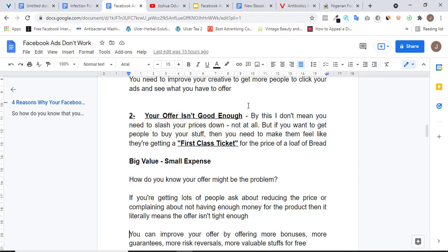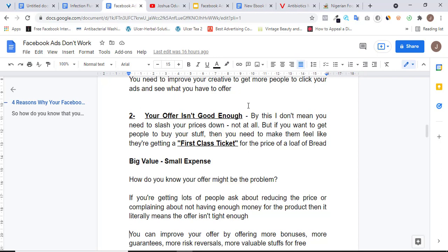All right. So try to learn how to create more bonuses. It can be a digital product. It can be a physical product also. For instance, if you're selling a weight loss product, you can also offer an ebook that guides people on the type of food that they can eat for the next 30 days. Or you can also offer a guide on the kind of exercises that they can go through for the next 30 days to maintain their body size. So if you are able to give people this type of bonuses, you're able to stack bonus upon bonus for them, and you're telling them all they are going to get all these bonuses for is a one-time fee of, let's say, 20,000, 25,000 naira. You're going to get people to buy your products.